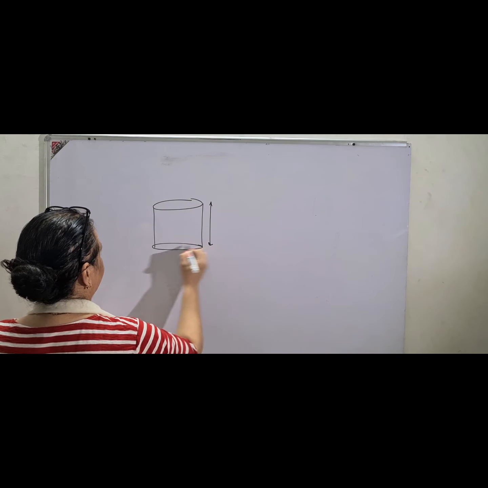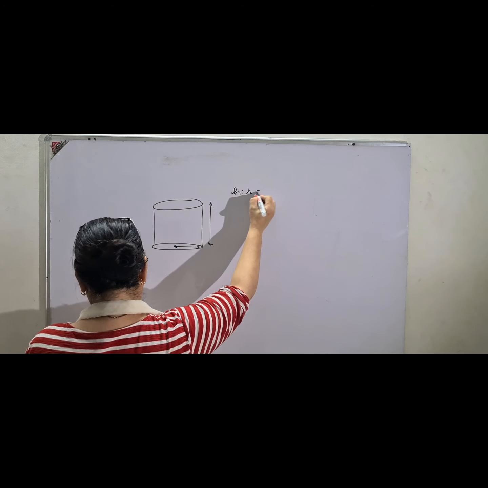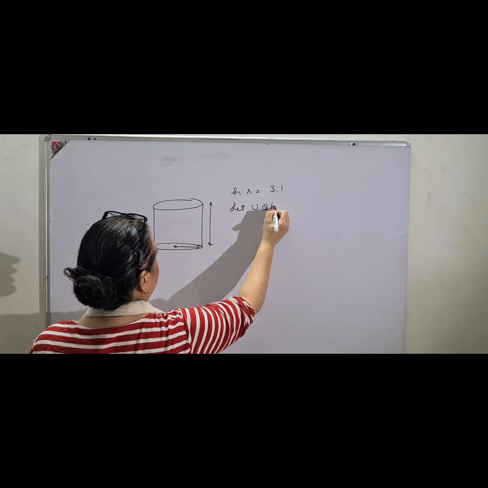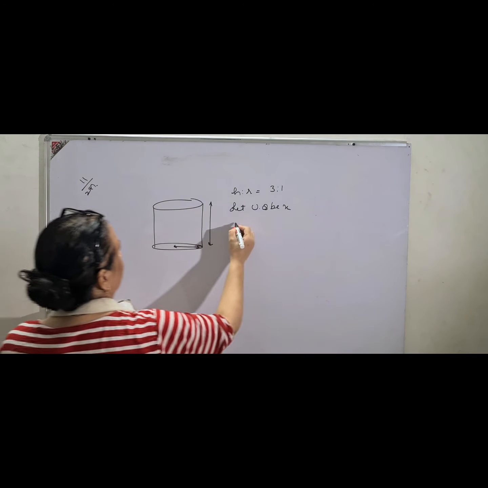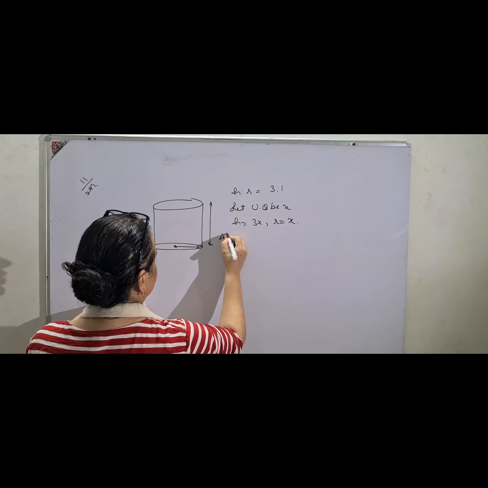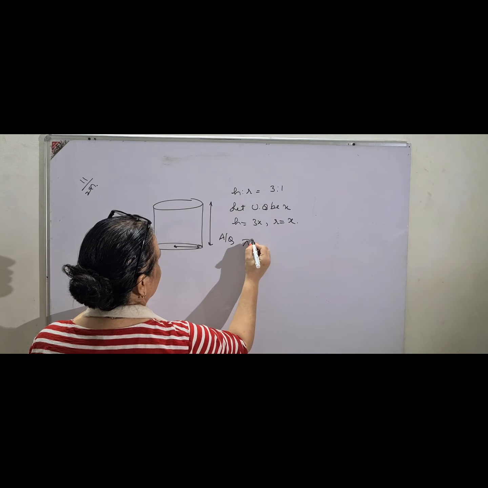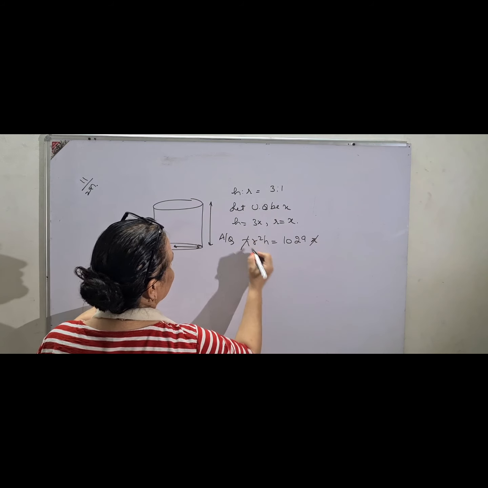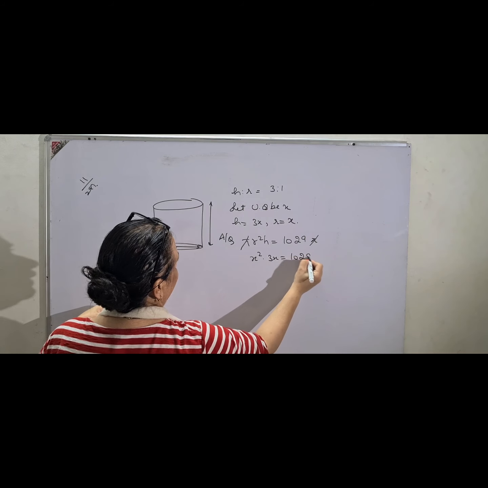Height is given as well as radius, but it is given in the ratio. A ratio of height and radius is given to be 3:1. Let the unknown quantity be x. This is question number 11 on page 297. So height will be 3x, and of course radius will be x. According to the question, the volume of the cylinder is 1029 pi. That means pi r square h is equal to 1029 pi. Pi cancels, r square, x square into 3x.